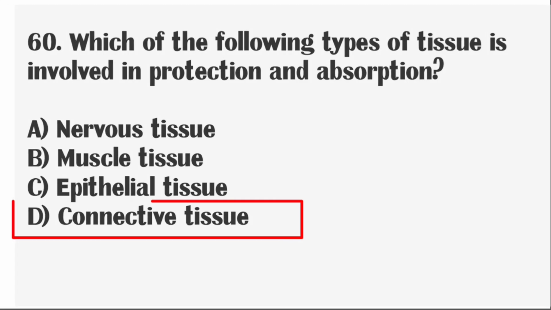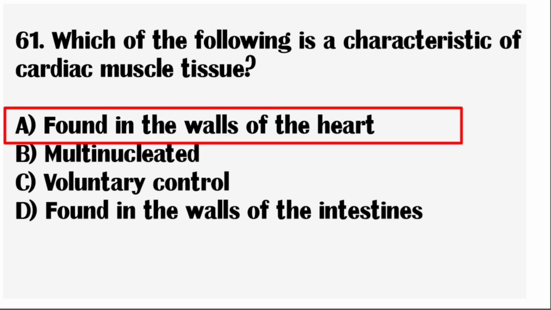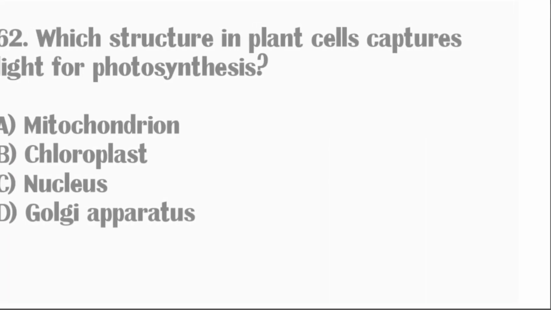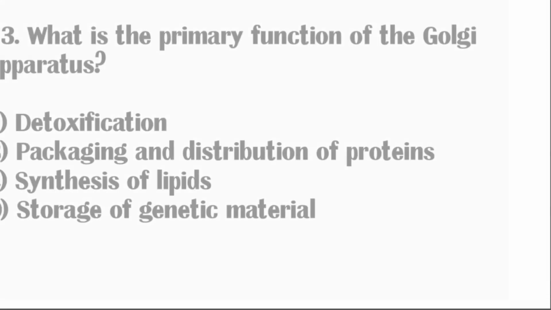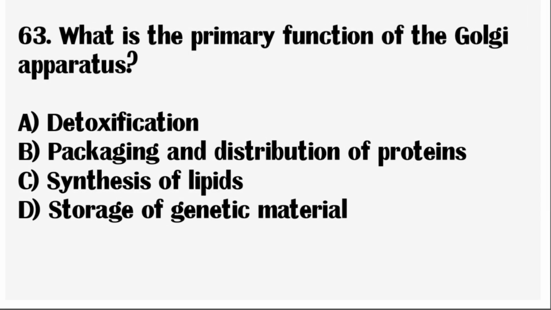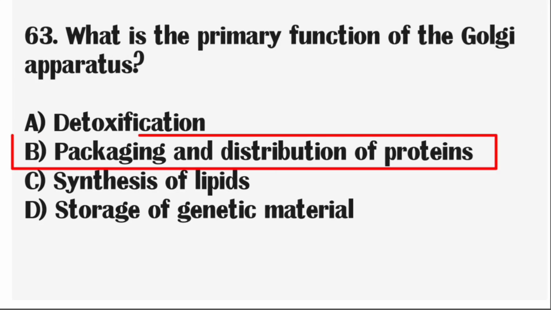Correct answer, epithelial tissue. Next question, which of the following is a characteristic of cardiac muscle tissue? Correct answer, found in the wall of the heart. Next question, which structure in plant cells captures light for photosynthesis? Correct answer, chloroplast. Next question, what is the primary function of the Golgi apparatus? Correct answer, packaging and distribution of protein.